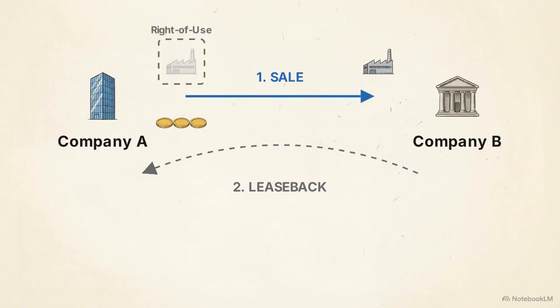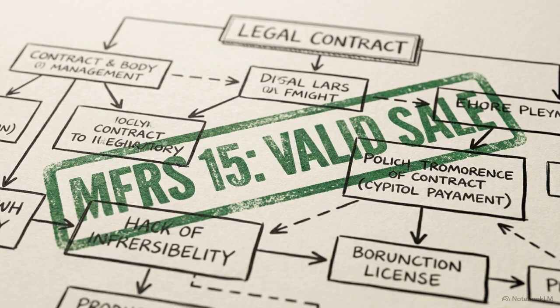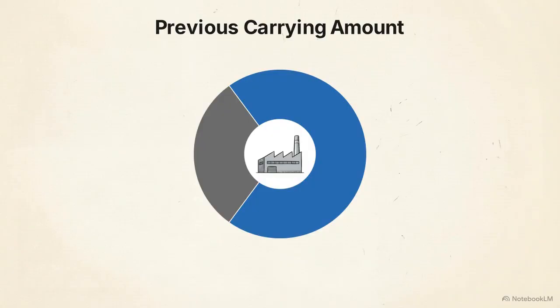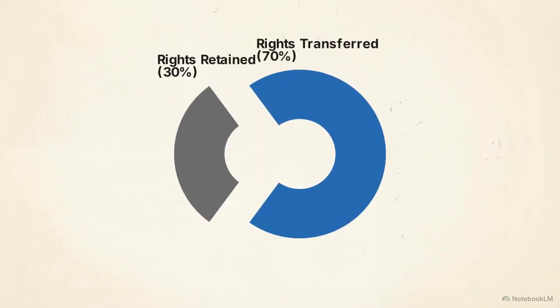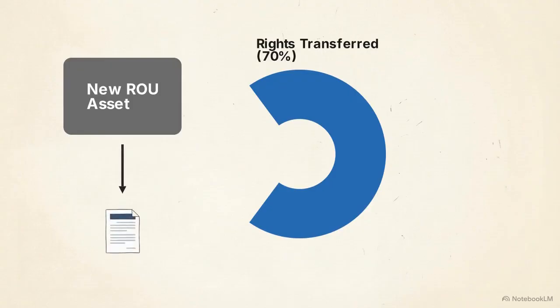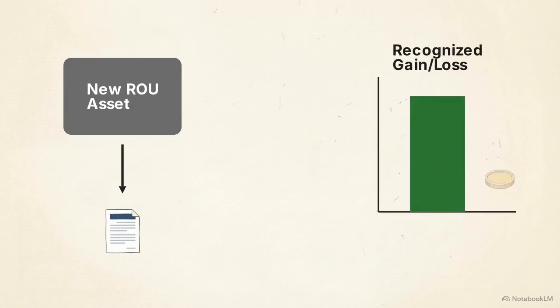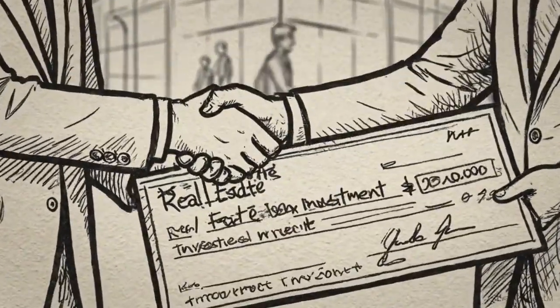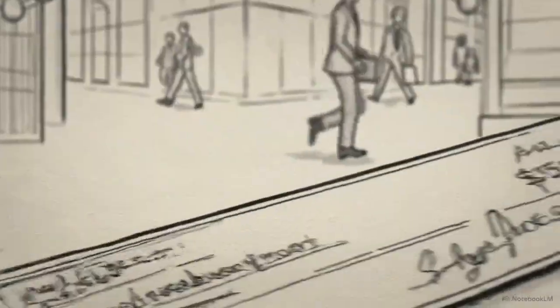A sale and leaseback occurs when a company sells an asset it owns and immediately leases it back from the buyer. For this to be valid, the initial transfer must meet the revenue recognition requirements of MFRS 15. If it does not qualify as a sale, the entire transaction is accounted for as a loan. If a valid sale occurs, the seller-lessee must measure the new ROU asset at the proportion of the previous carrying amount that relates to the rights they have retained. Consequently, the seller-lessee can only recognize a gain or loss on the portion of the rights that were actually transferred to the buyer. These rules prevent entities from using sale and leaseback transactions to artificially inflate immediate profits while maintaining full control over the asset.